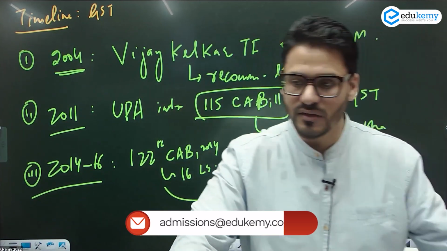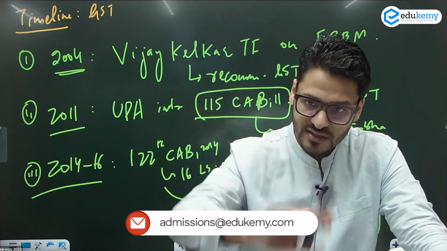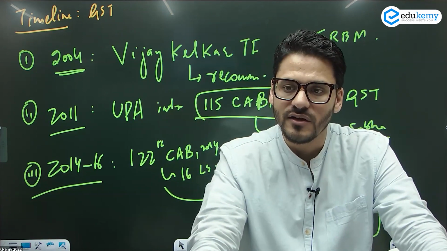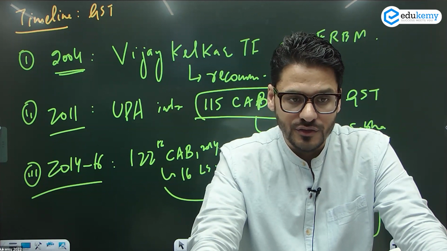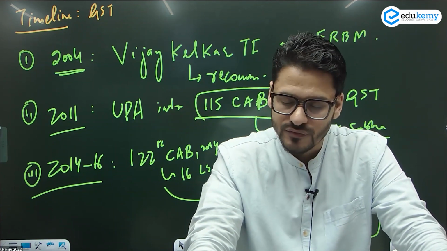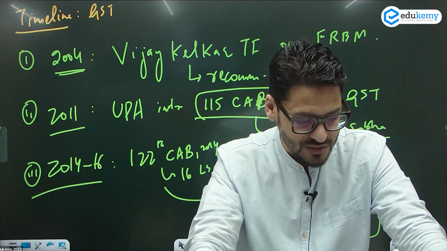Now, this was a changing of the federal financial relationship between the center and the state, and according to Constitution, Article 368, you need a special majority for that. आपको इसके लिए you need 2/3 majority at the center, and as well as half of the states have to ratify it. So this was the concept constitutional amendment के लिए.